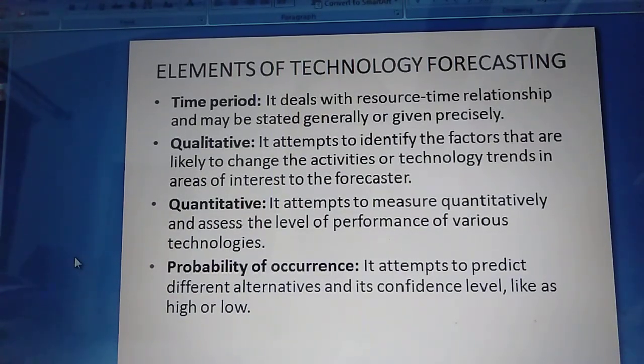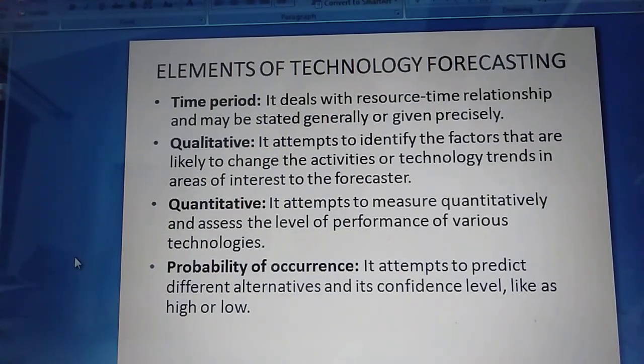What is the time period? It deals with the resource time relationship and may be stated generally or given precisely. Next, qualitative. It attempts to identify the factors that are likely to change the activities or technology trends in areas of interest to the forecaster. Quantitative.